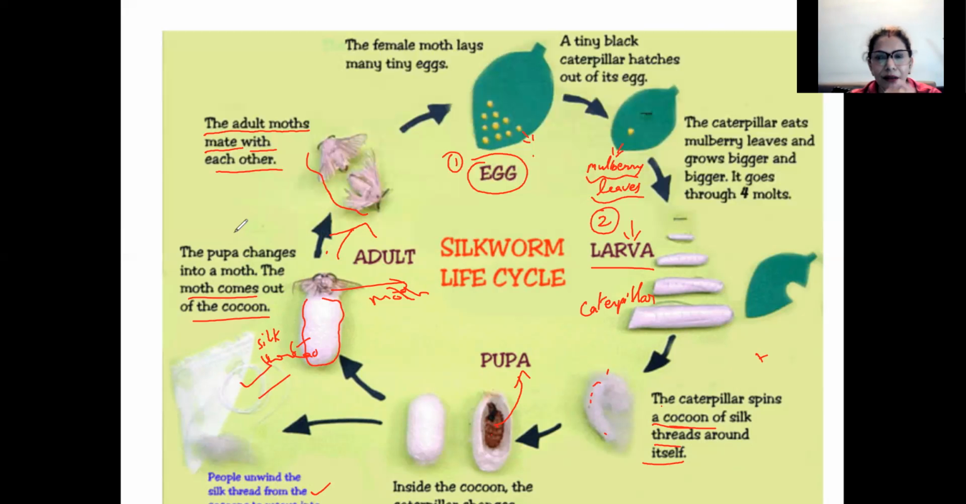So inside, the animal is growing. The caterpillar changes into the pupa stage, then from the pupa stage it becomes an adult moth. But the outside cocoon, which has the silk fibers, is what we are interested in. So this is the complete life cycle till we get the silk.